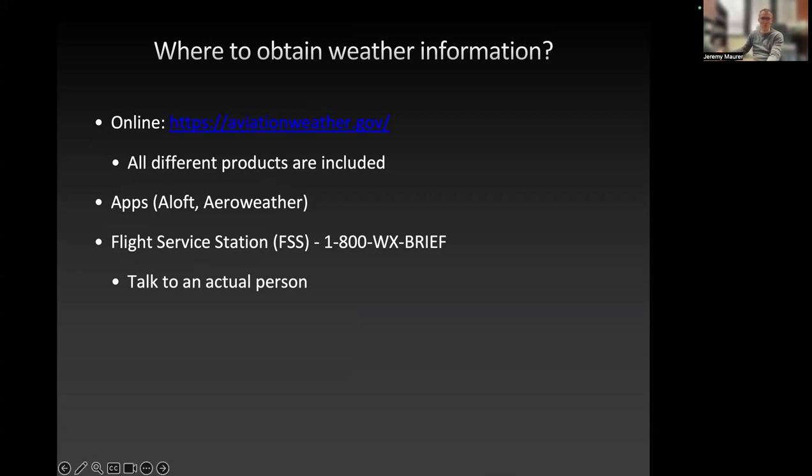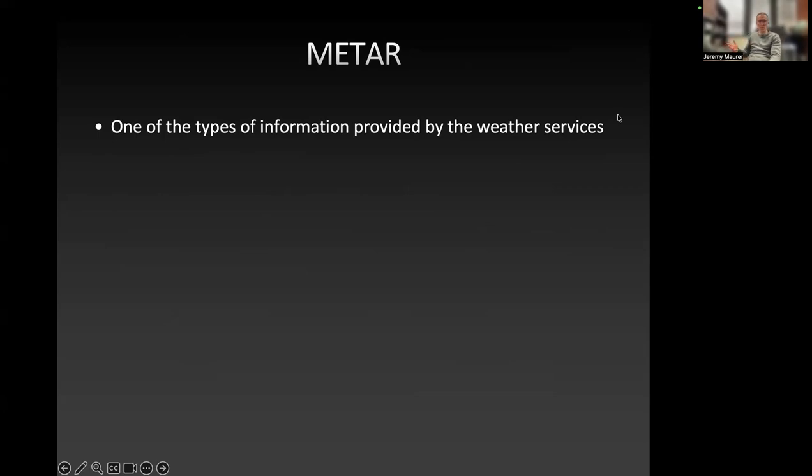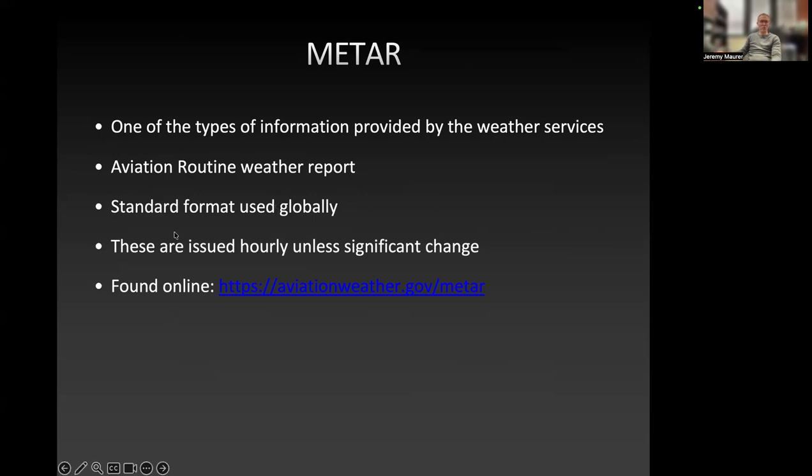As I mentioned, you can go to aviationweather.gov. You can go to various apps, including the Aloft app. There's a flight service station, 1-800-WX-BRIEF, where you can talk to an actual person. The METARs and the TAFs are a written weather service. They are a standard format used globally, so no matter where you are around the world, they will use this same format. Again, it's a code that you have to interpret, and they're issued hourly unless there's a really significant change, such as a storm front moving through. And you can find these online at aviationweather.gov/METAR. You can pull up an actual METAR for any airport in the world and get the information that way.